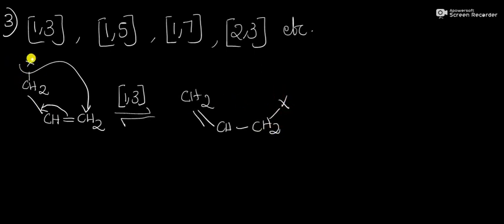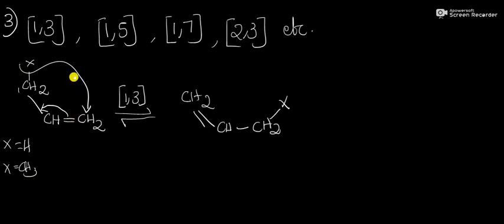Here the X group migrates towards this carbon. So the X group present at first position migrates to third position. That's why it is called a 1,3 sigmatropic rearrangement reaction. That is a tautomerization reaction. If X equals hydrogen, that is called a hydrogen shift. If X equals CH3, that is called a methyl shift.